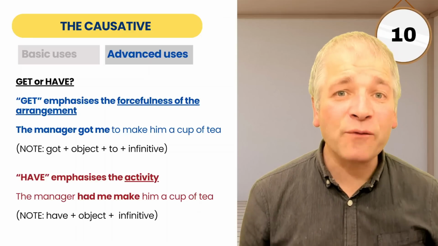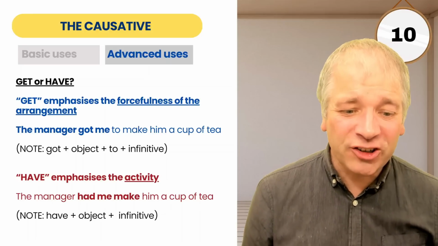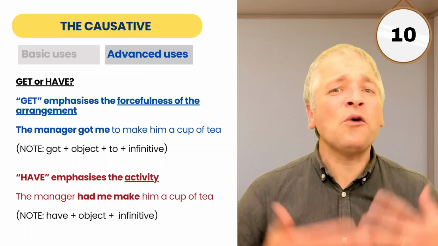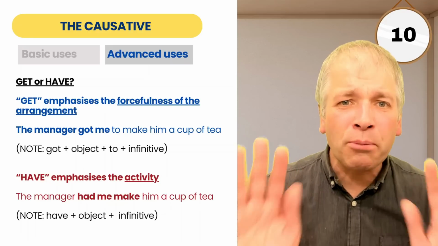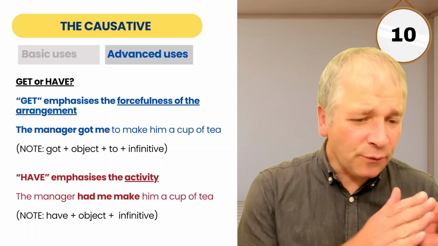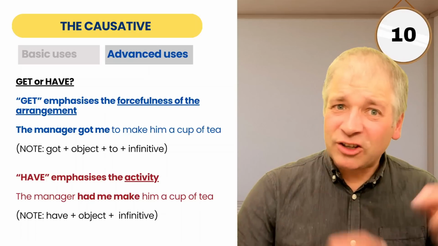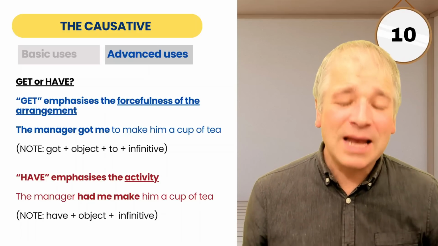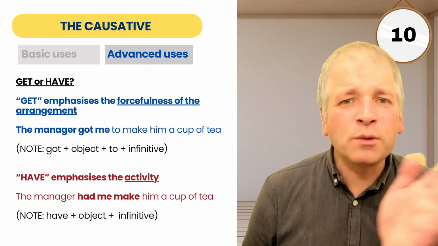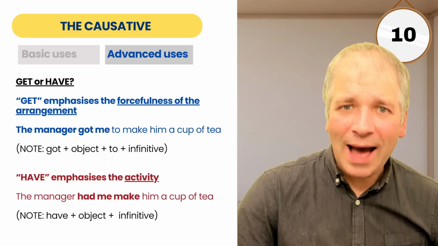Compare that with have, though, which emphasises the activity. Look at the following. The manager had me make him a cup of tea. Here, had feels softer. It doesn't have that same emphasis of pressure on it. It's simply reporting that there was an arrangement. Here, now, the focus falls on the activity more. So, in one sense, they're interchangeable. Got and had both mean there's an arrangement for someone else to do an activity, but the emphasis can fall slightly more one way with got or get, slightly more one way with have or had.